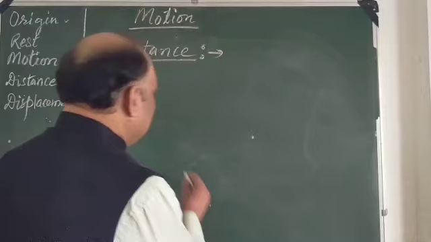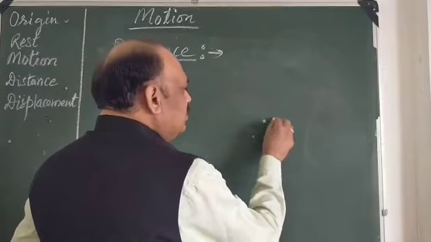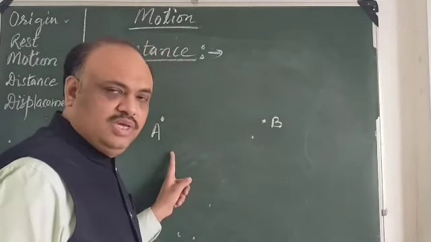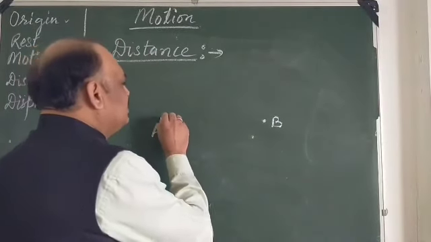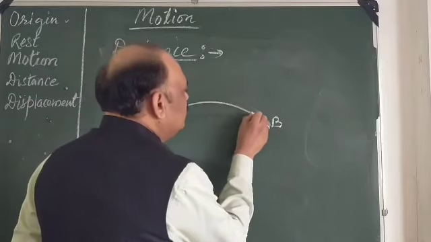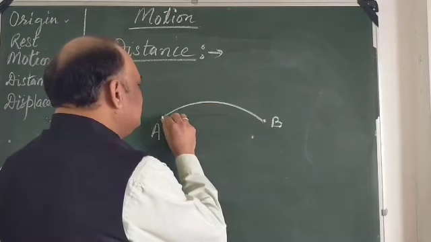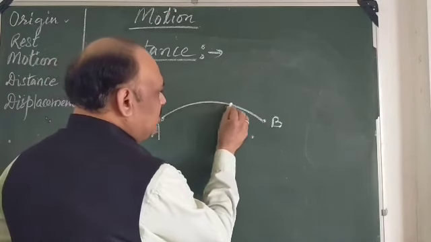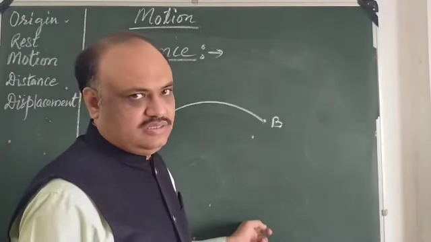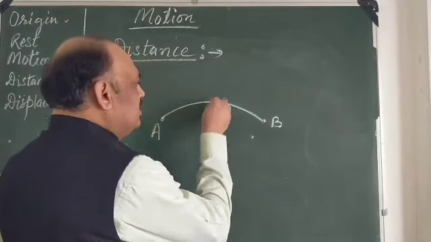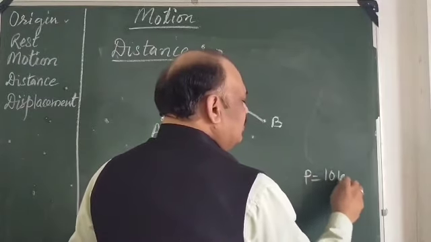Suppose I am starting from point A and I have to reach point B. I have to start from here and go to B. When I started from here, I saw I have this particular road to go to B. So I will go this way and measure the length of this particular path. When I measure the length of this path, that will be called distance. Suppose I name this path P. So P is 10 kilometer.